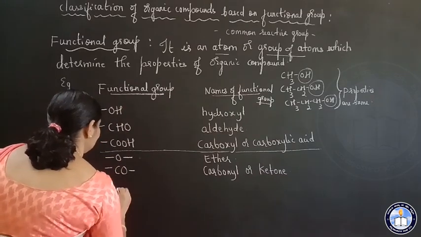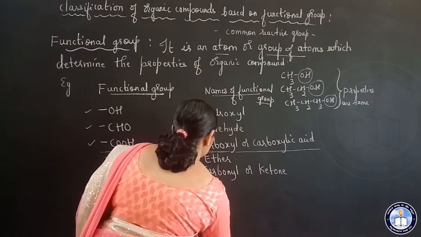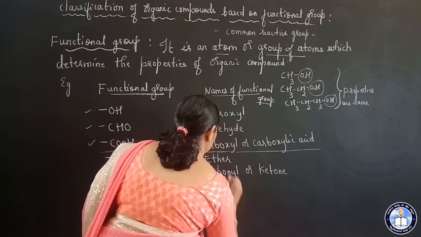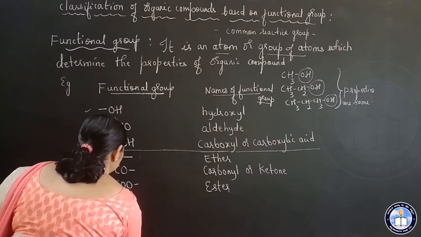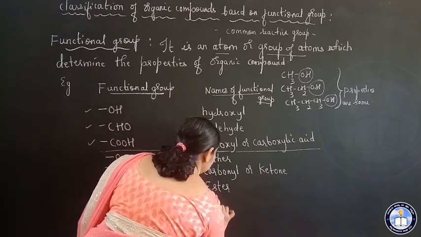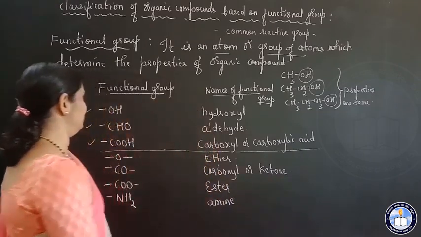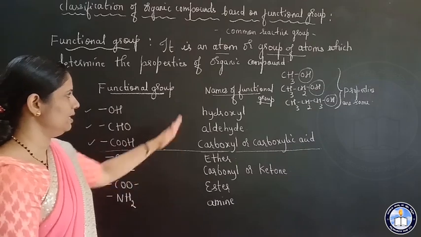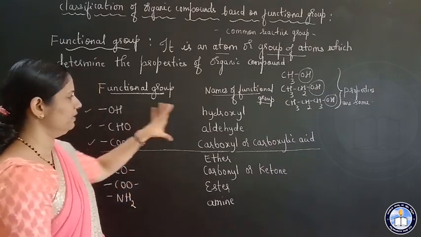Next, COO, ester, esteric group you say. NH2, amine. So these are the functional groups and names of functional groups. So these three very important.